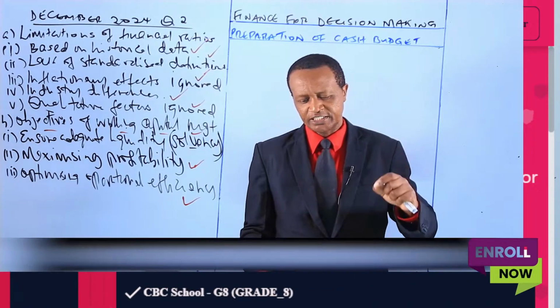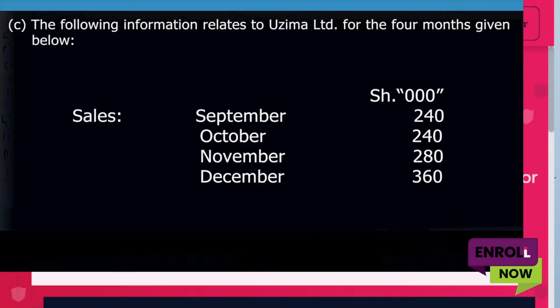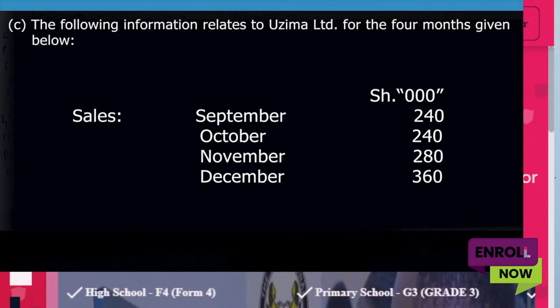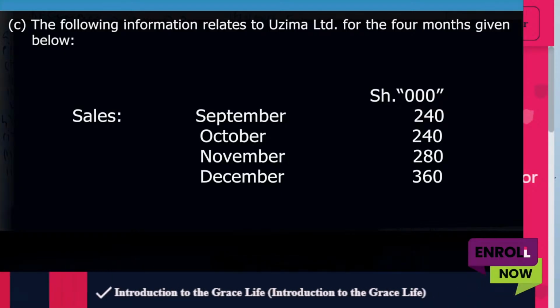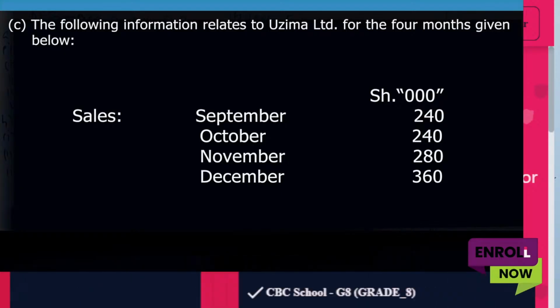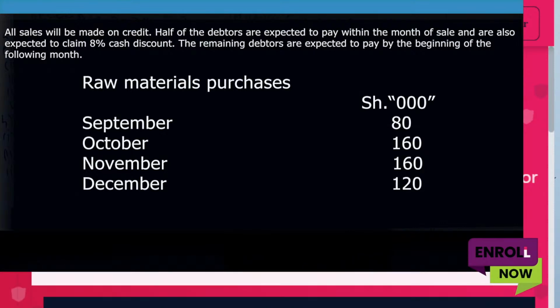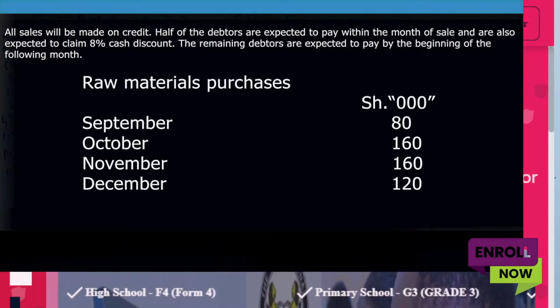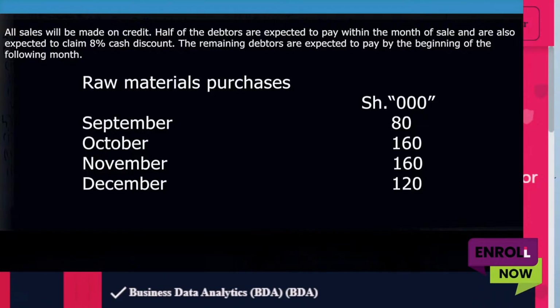Plans for decision making, question 2C reads as follows. The following information relates to Uzima Limited for the 4 months given below. So you have the sales for September, October, November, and December. All sales will be made on credit. Half of the debtors are expected to pay within the month of sale and are also expected to claim 8% cash discount. The remaining debtors are expected to pay by the beginning of the following month.